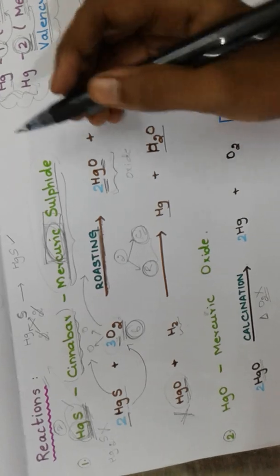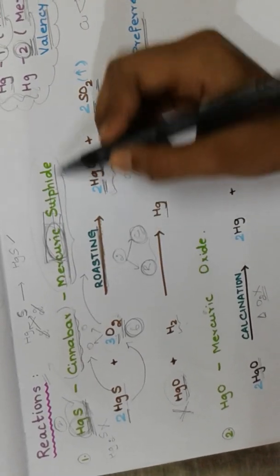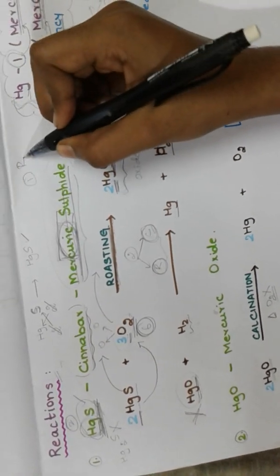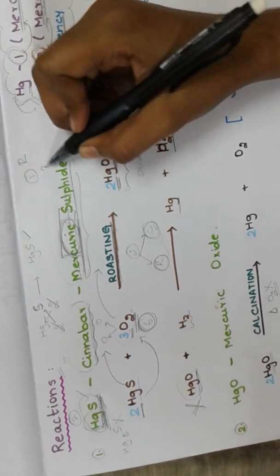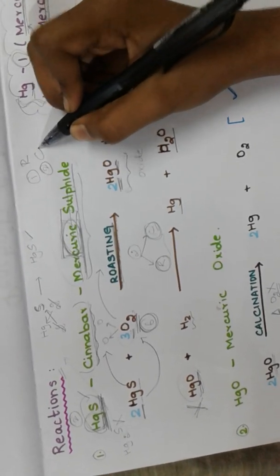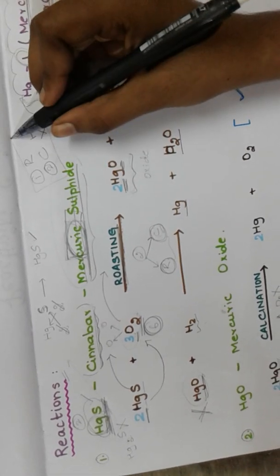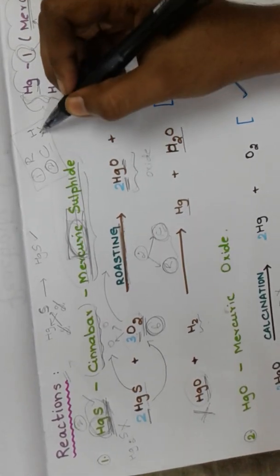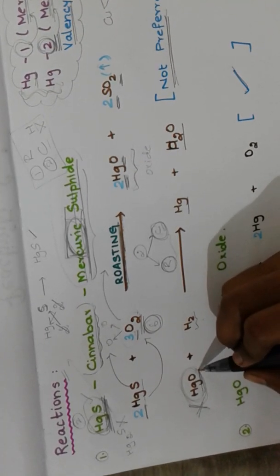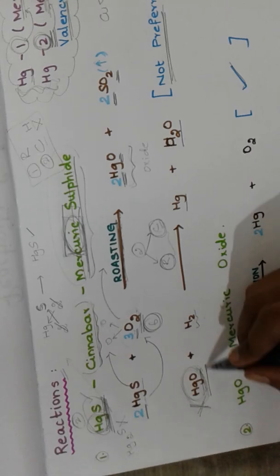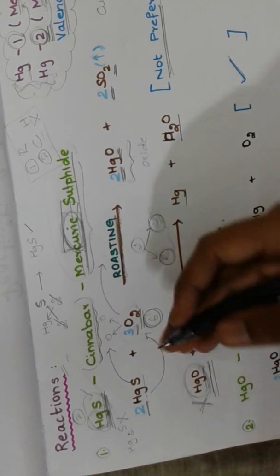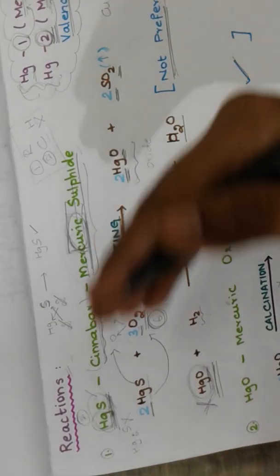So I'm coming here again. For mercuric sulfide, the first process you do is roasting, and the second process you do is calcination, and not reduction with hydrogen. You should be very clear on this. Whether we use calcination or reduction with hydrogen differs according to the intermediate products we get, and according to that we should choose either reduction with hydrogen or calcination.